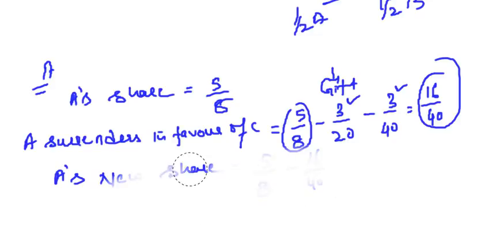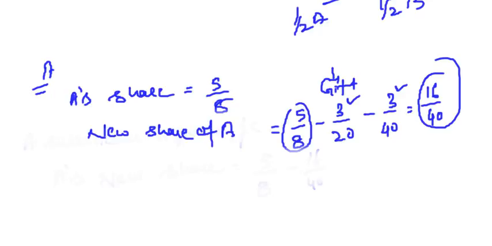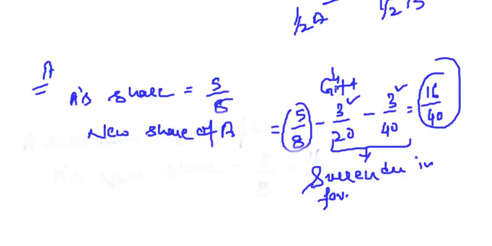This is actually the new share of A. This is the old share, this is the surrender in favor of C. Clear?